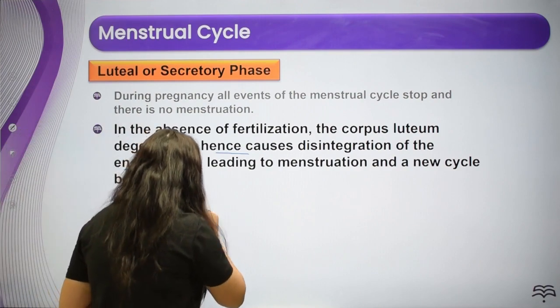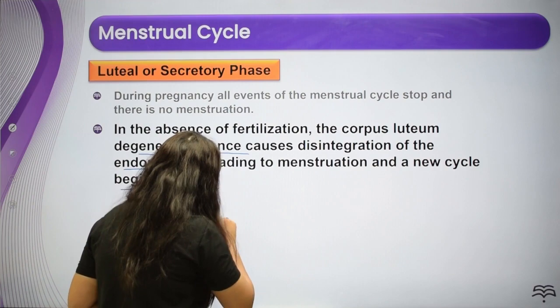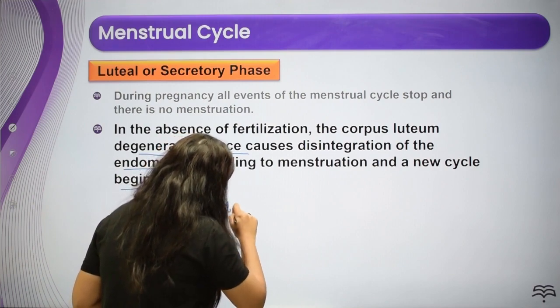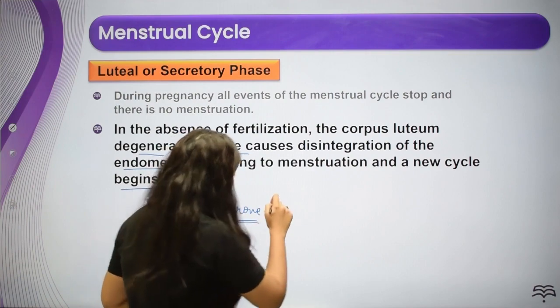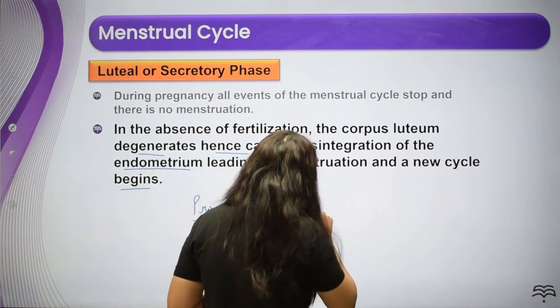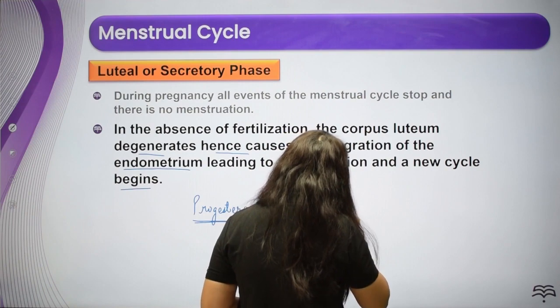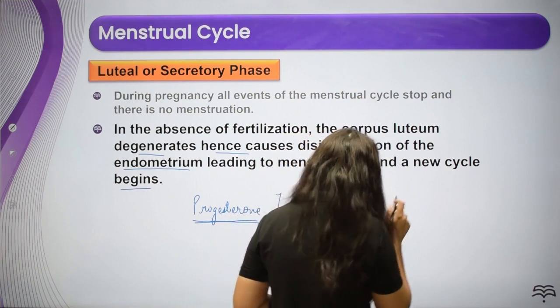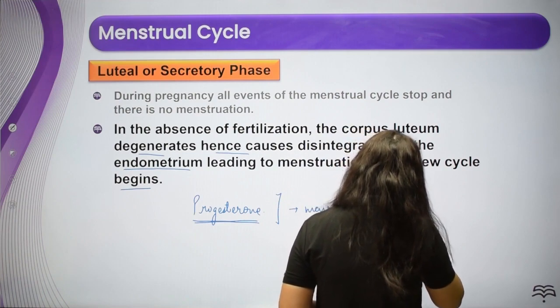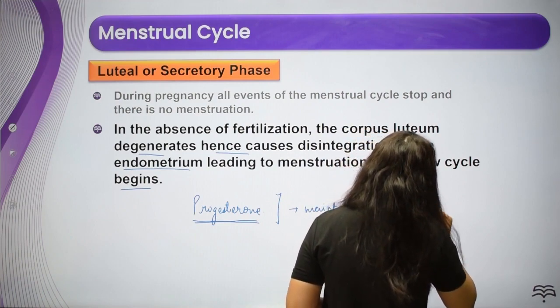Because when we were talking about progesterone hormone, we discussed everything in the summary of the menstrual cycle. When we were talking about progesterone, this is important for maintaining endometrium thickness.